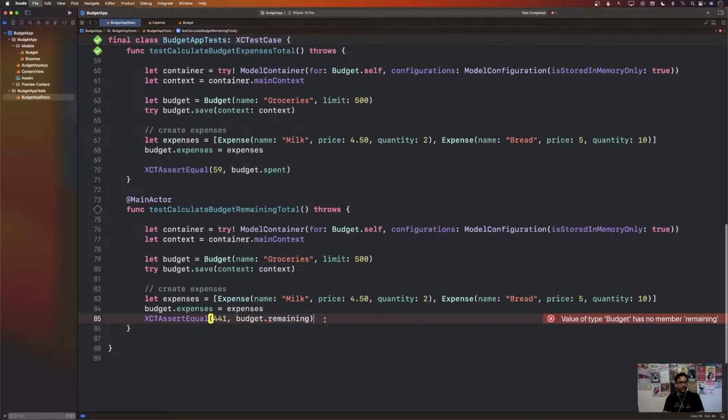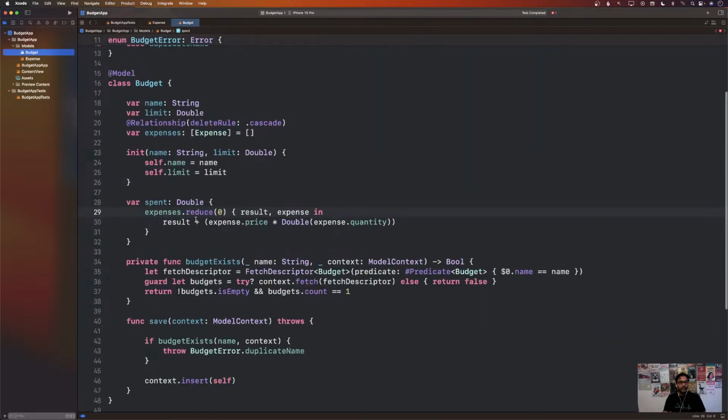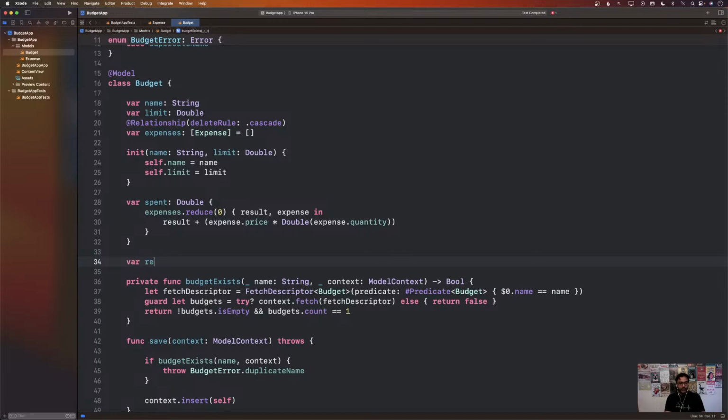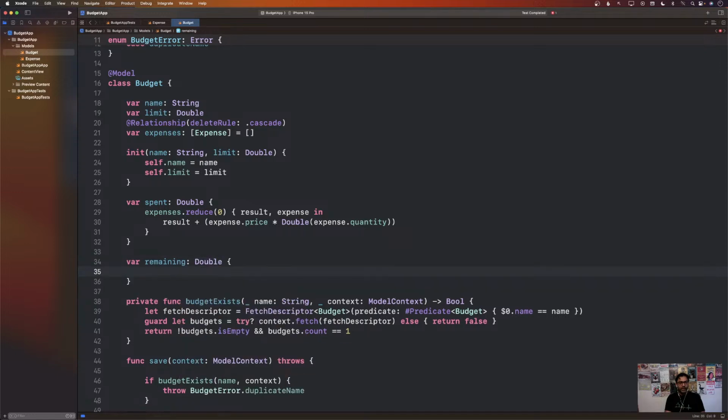There is no remaining property. I mean, we need to calculate the remaining, right? Remaining means how much money is left in your budget after you have done all of your expenses. So let's go to the budget. We'll say remaining, oh, not budget, remaining double. And what is remaining? Well, the budget dot limit minus spent.